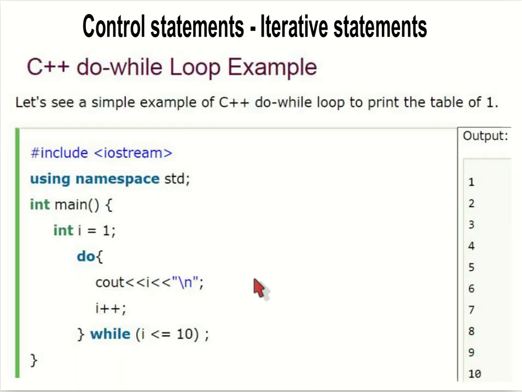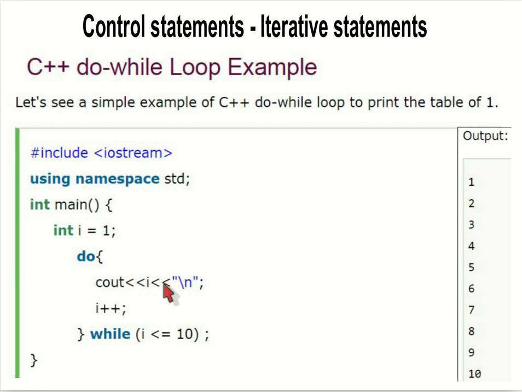So let's say I have given the value 11 here. What will happen? If I have given i's value as 11, what will be the output here? Will it print 11 or will it print nothing? It will print 11 here, i is incremented to 12, and now it will check whether 12 is less than or equal to 10 or not. So even if this condition is not true, this will execute at least once. The output will be 11.